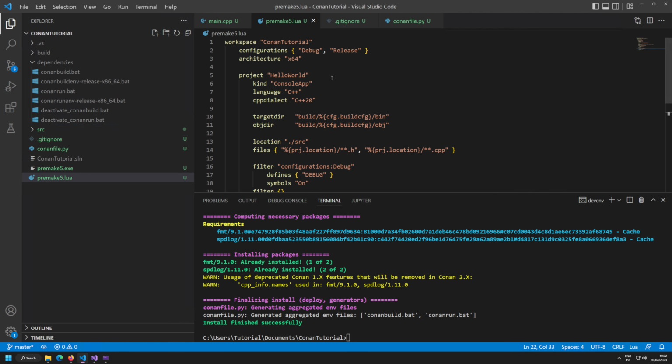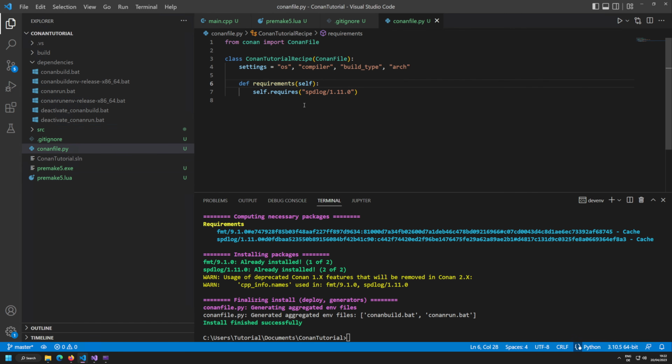Okay, so what we want to do now is tell Conan to generate the project for premake. How do we do this? Well, we specify something called a generator. A generator in Conan is a piece of software. It's a module. Conan is modular. We can add as many generators as we want, and the generators are responsible to take all the Conan dependencies that we have defined in here, the requirements, and craft them into a format that the build system understands.